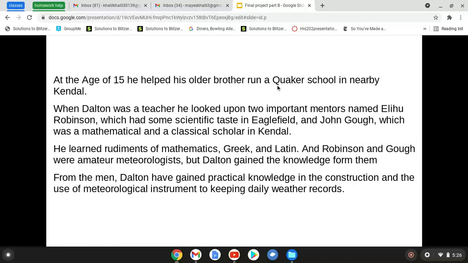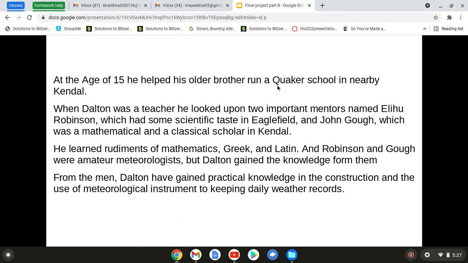When Dalton was a teacher, he looked up to two important mentors. Their names are Elihu Robinson, who had some scientific taste in the Eaglesfield area, and John Gough, who was a mathematical and classical scholar in Kendal. He learned rudiments of mathematics, Greek, and Latin. Robinson and Gough were amateur meteorologists, and Dalton gained knowledge from them, and this made him interested in meteorology.